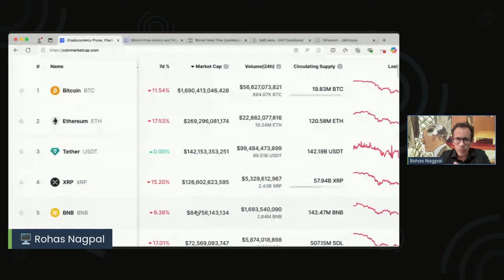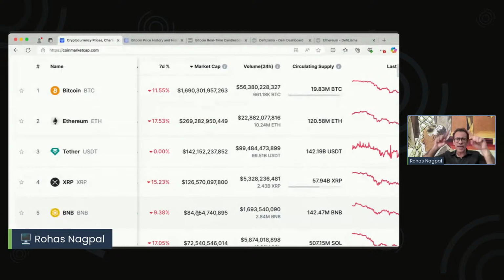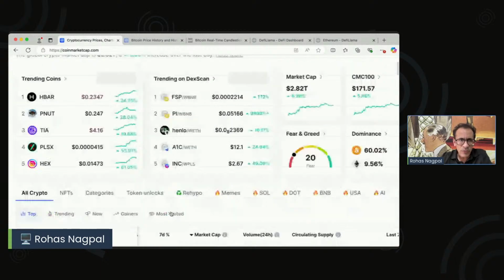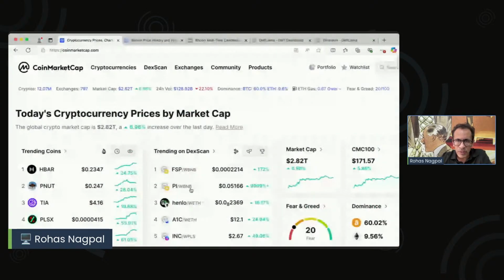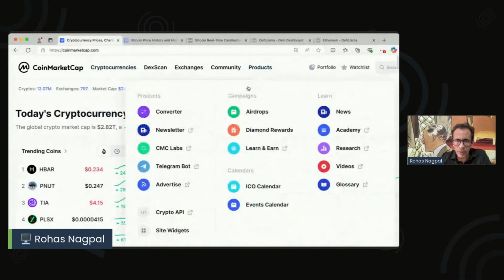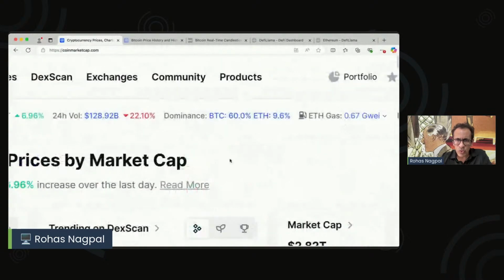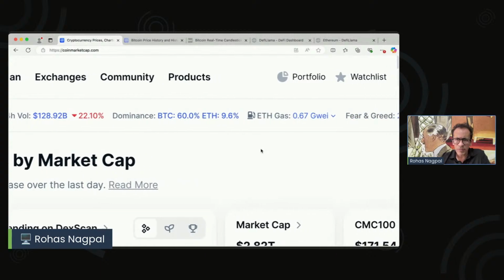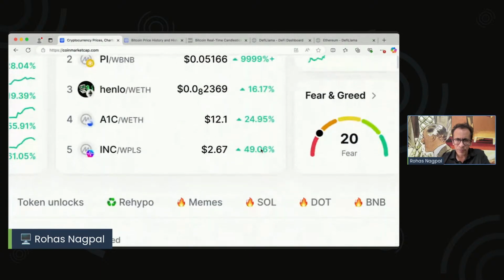And you may have heard about a concept called dominance. That means out of the entire market cap of all the cryptos in the world, how much percentage is of Bitcoin? So that is something which, if you look at the top here, you will be able to see this thing called dominance. So here it shows Bitcoin is right now 60% and Ethereum is 9.6, which means if we take the entire crypto market cap of the world, 60% of that is Bitcoin and about 10% is Ethereum. So dominance also becomes an interesting thing to factor in.